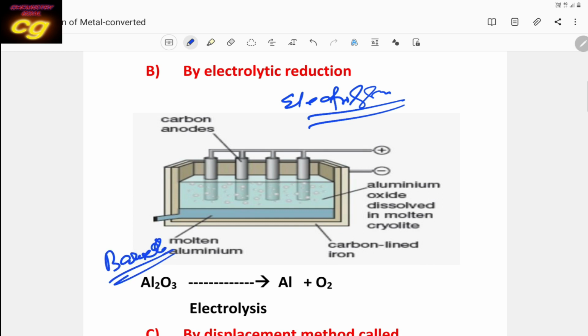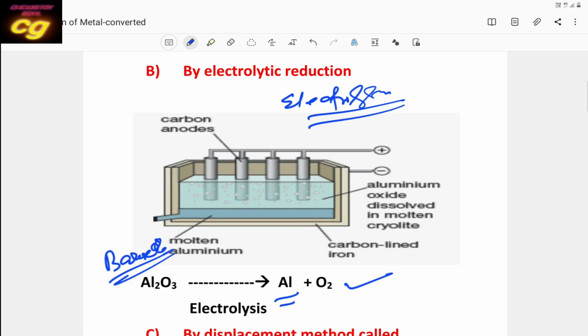When bauxite ore undergoes electrolysis, you will get aluminum and oxygen. How? You see, this is the big tank. Generally, it is a metallic tank where high temperature is maintained, so that aluminum oxide, because it is covalent, will be melted. Then suitable chemicals will be used to increase the conductivity of aluminum oxide, because aluminum oxide is almost covalent in character.